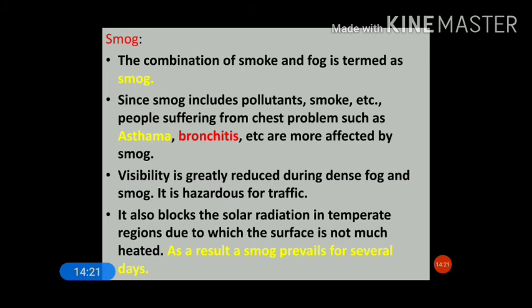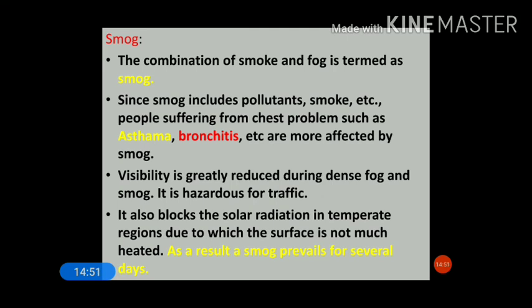That is not exactly a fog, that is a kind of smog which is mixed with smoke, pollutants, and many other pollutants and dust particles as well. So visibility is greatly reduced during dense fog and smog. It is hazardous for traffic. Now it also blocks the solar radiation in the temperate region, due to which the surface is not much heated. As a result, smog prevails for several days.